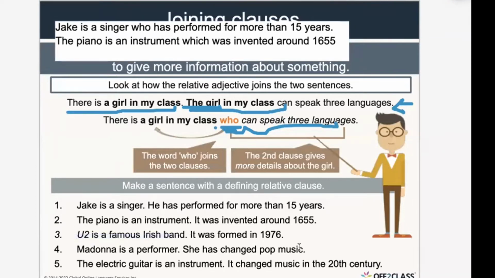Try to join the sentences in one. U2 is a famous Irish band. It was formed in 1976. Join them in one sentence using who, which, or that.